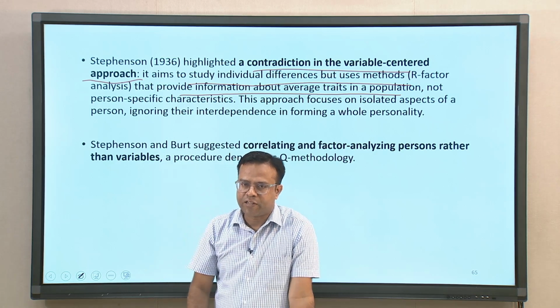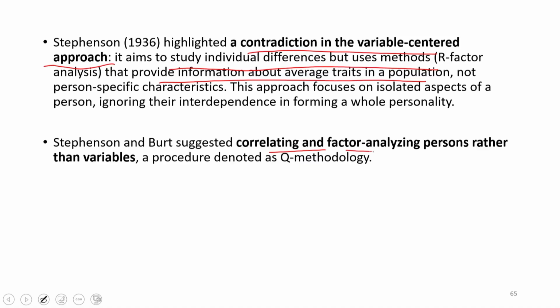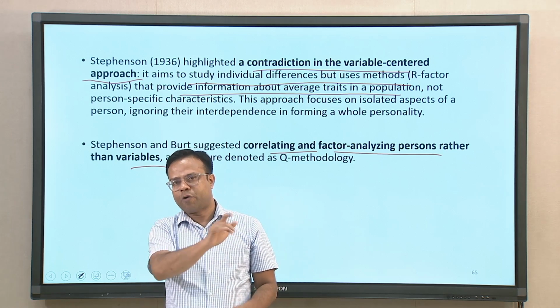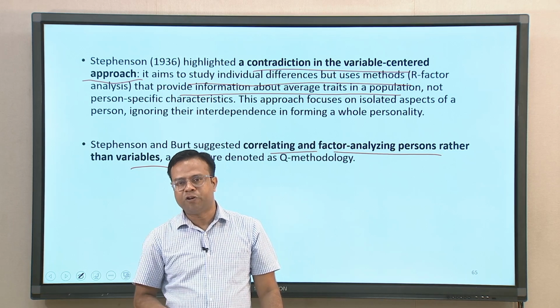So, Stephenson and his colleagues also suggested correlating and factor analyzing persons rather than variables. Rather than using statistics on the variables, use the person as the focus or unit of analysis. That is how it is different from the R methodology, which is basically called the Q methodology.